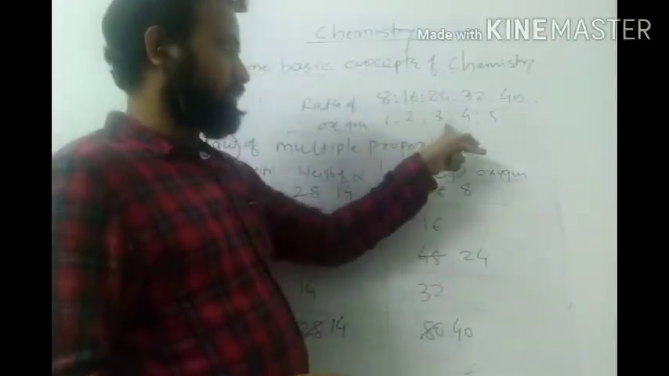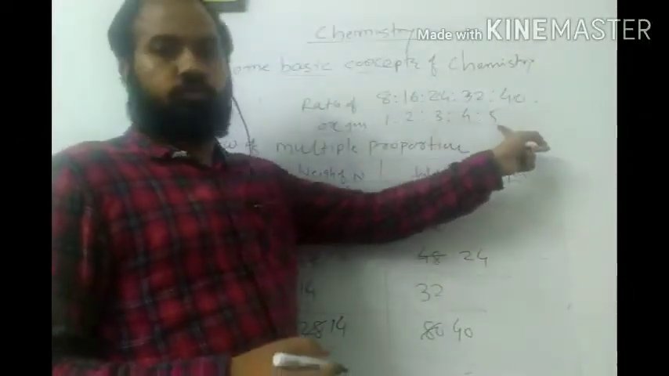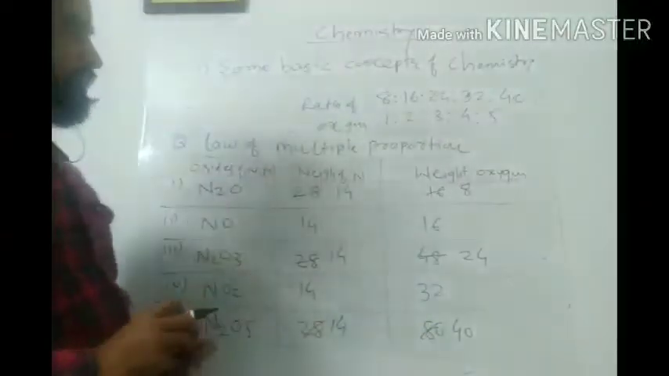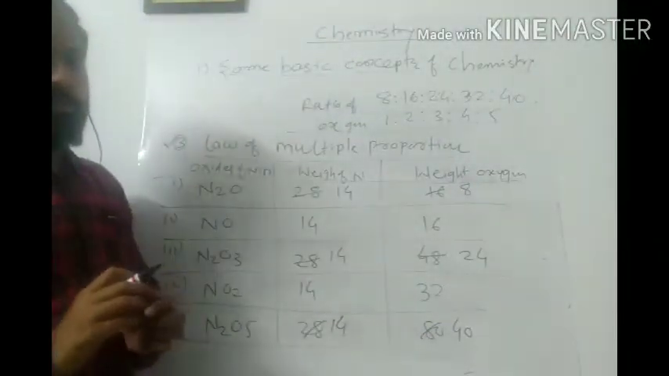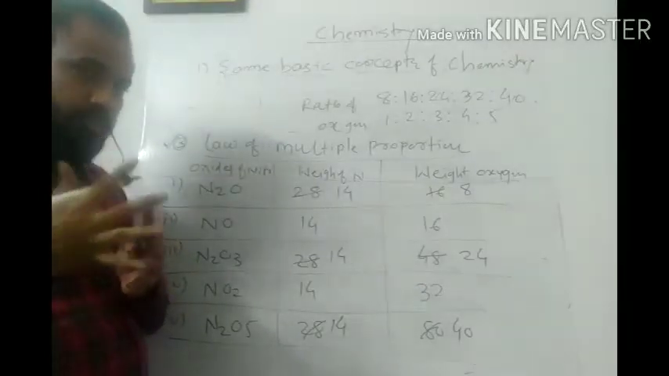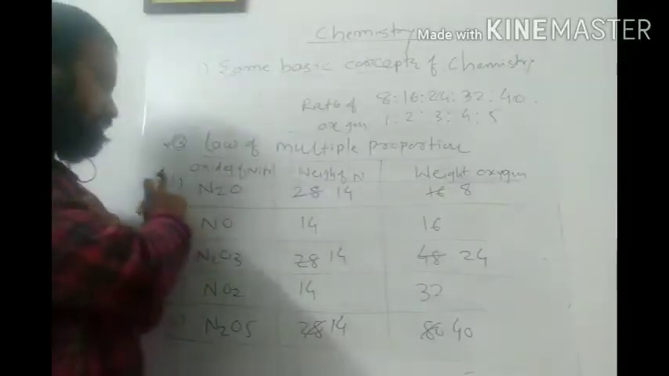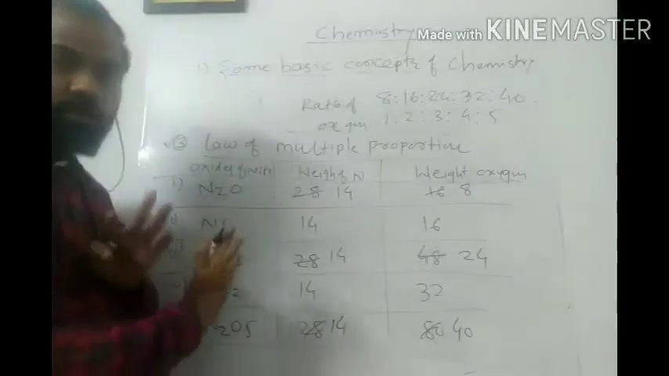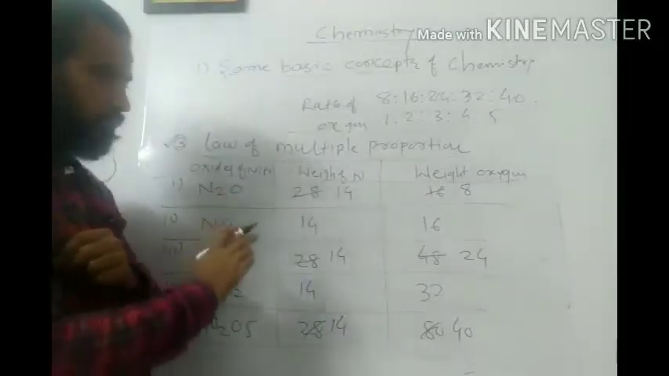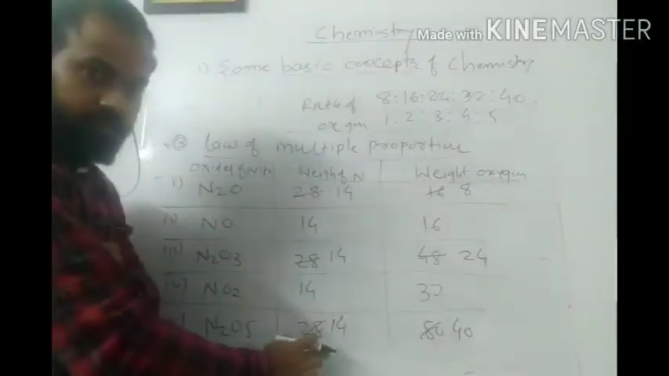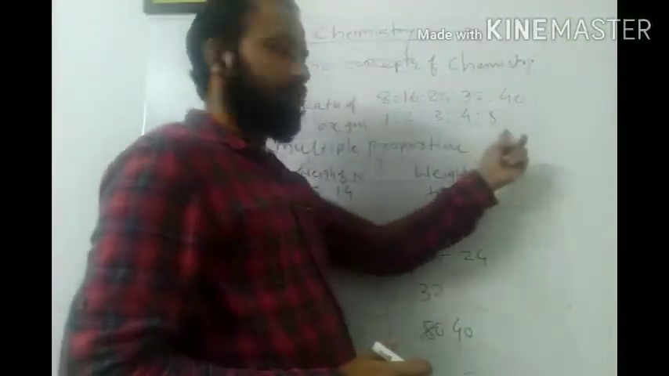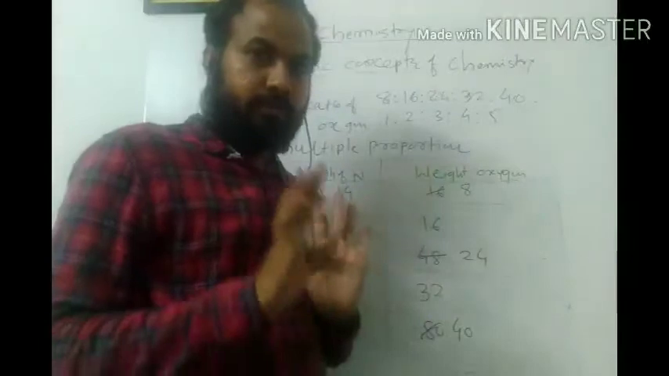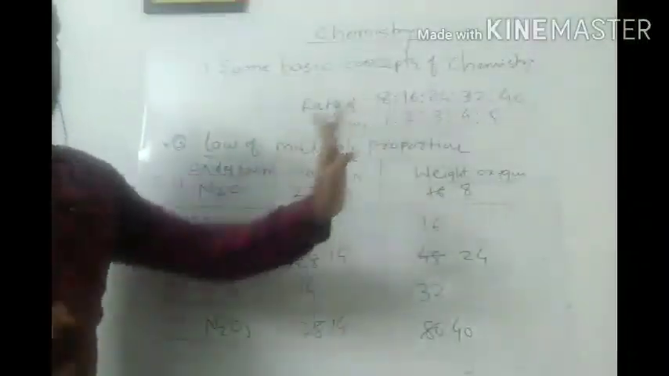So 1 is to 2 is to 3 is to 4 is to 5. So in this way, according to this statement, this law is verified. Again I will repeat this statement. If 2 or more elements combine in order to get 1 or more compounds, and if the mass of one element is kept constant, the second element bears a whole number ratio to each other. Okay, this is the statement of the law of multiple proportion.